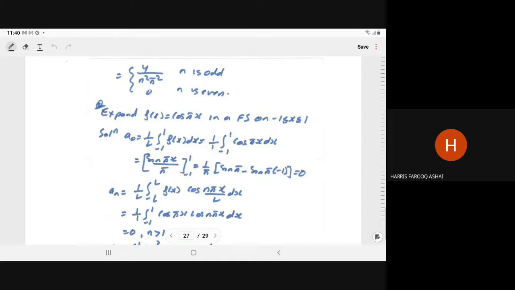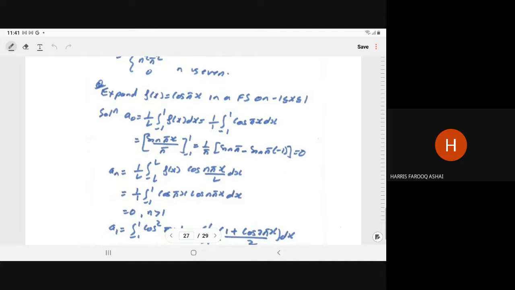Now f(x) is equal to cos pi x in Fourier series for the range minus 1 to 1. So a trigonometric series will remain trigonometric, right?